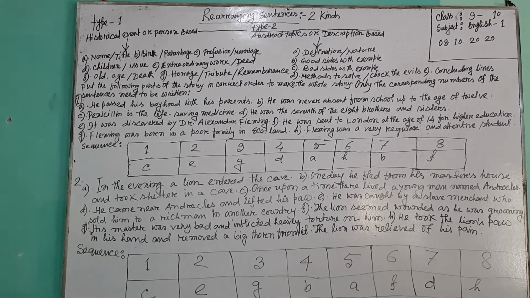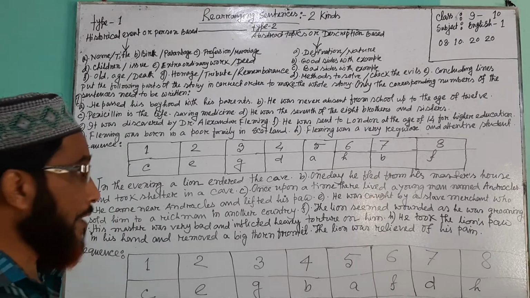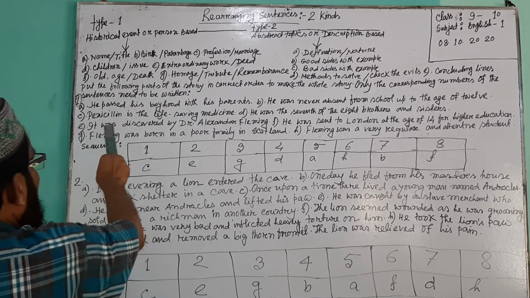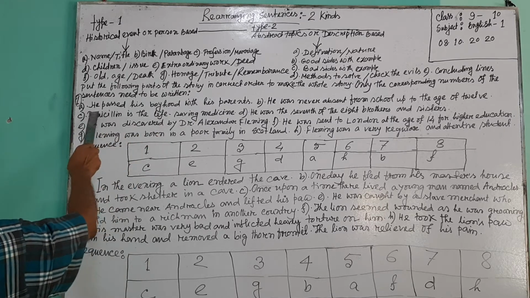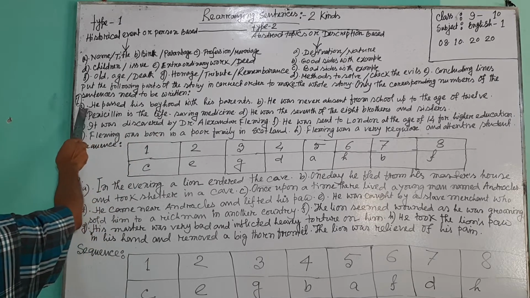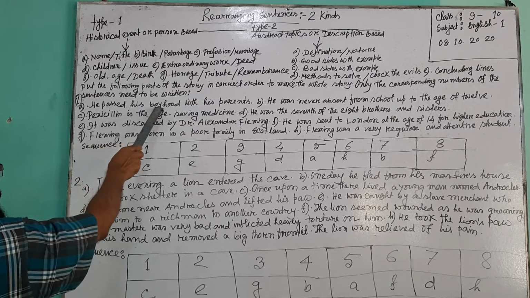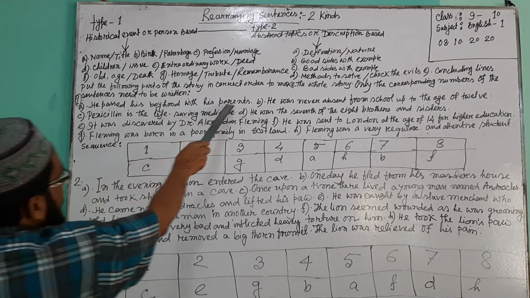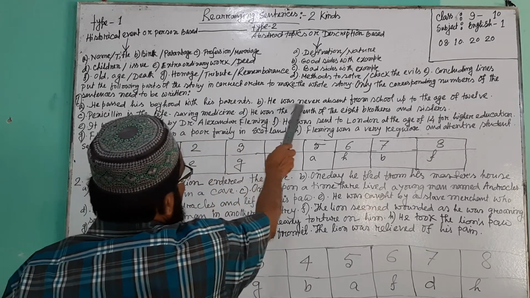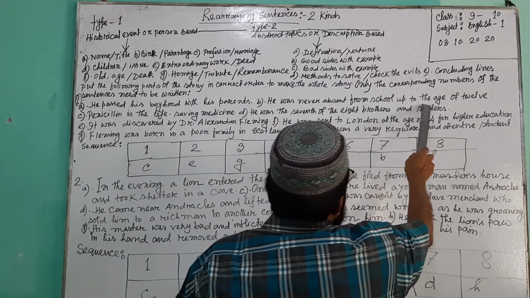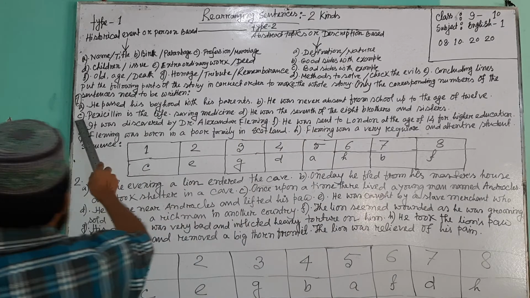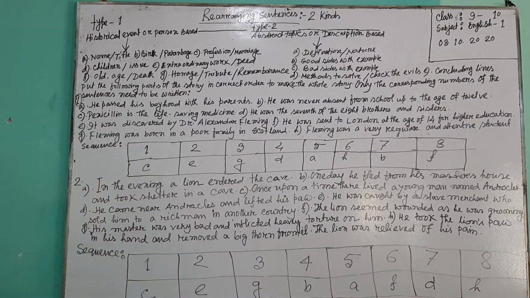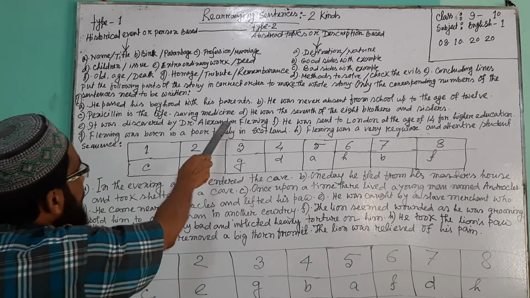Now I am reading loudly the sentences which I have written on the board. Number A. He passed his boyhood with his parents. Number B. He was never absent from school up to the age of 12. Number C. Penicillin is the life-saving medicine.